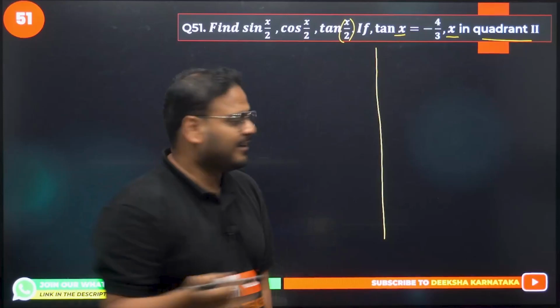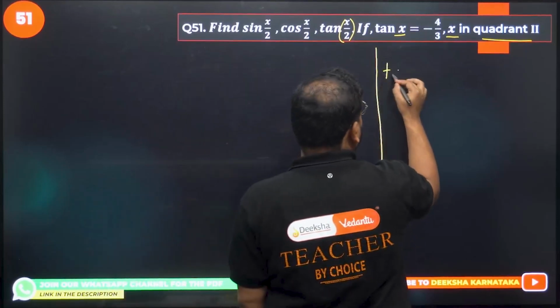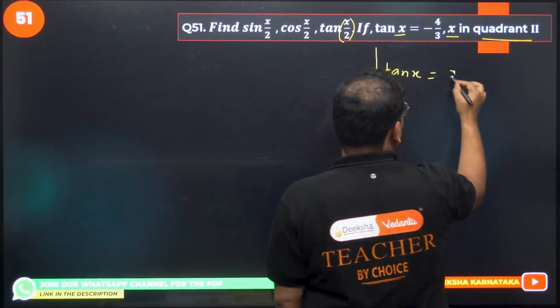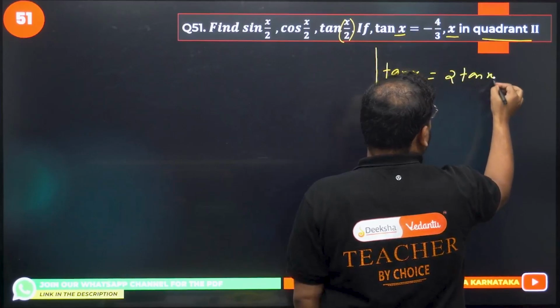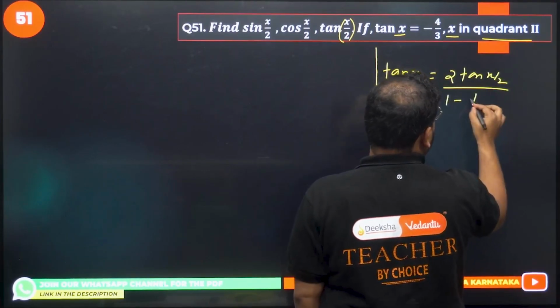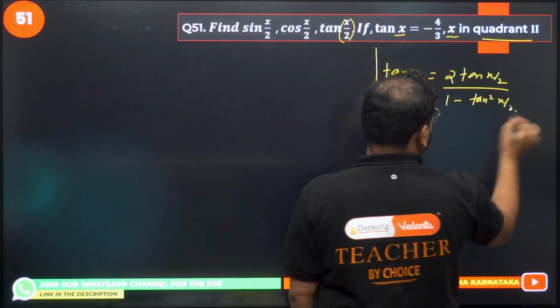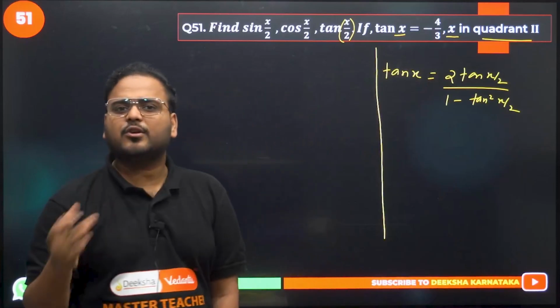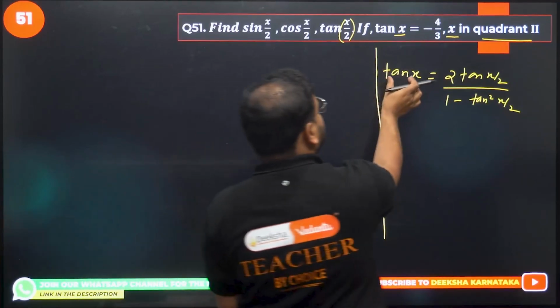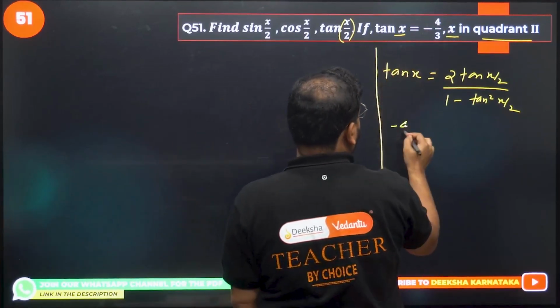Which formula? Half angle formula. Okay. So tan of x will be equal to 2 times tan of x by 2 upon 1 minus tan square x by 2. Correct or not? Yes, sir. Can I take tan x as minus 4 by 3? Of course you can do that, sir.